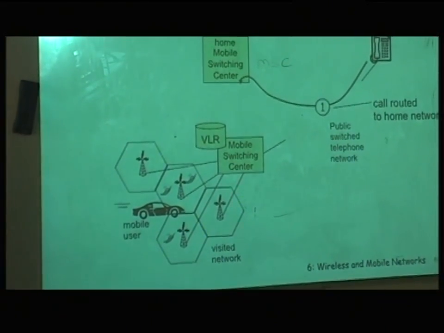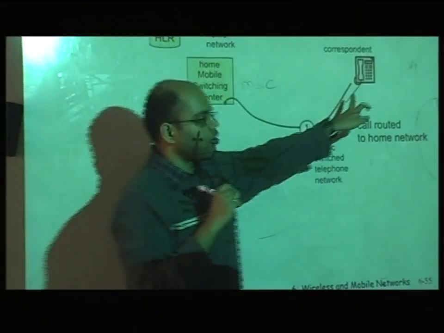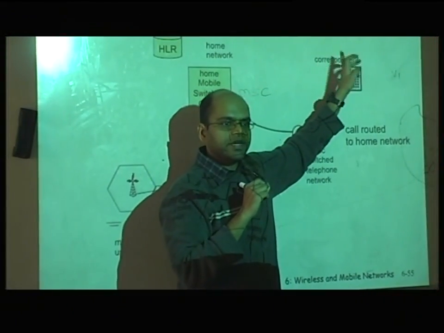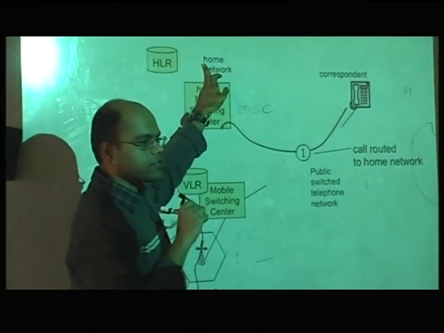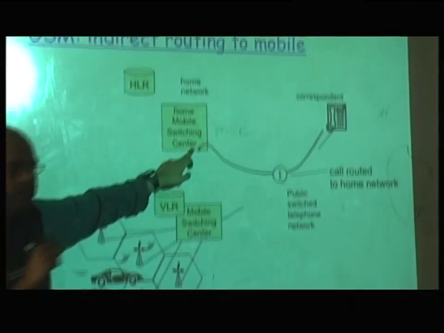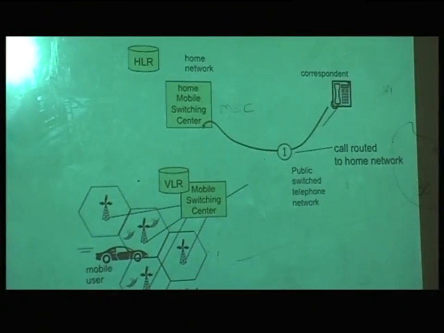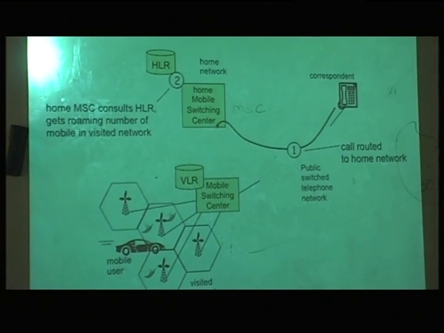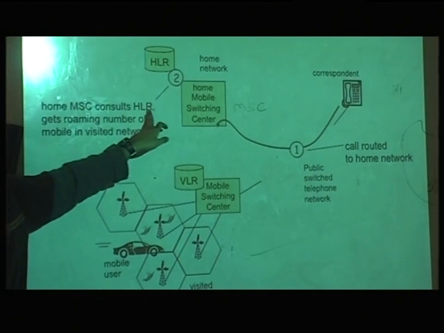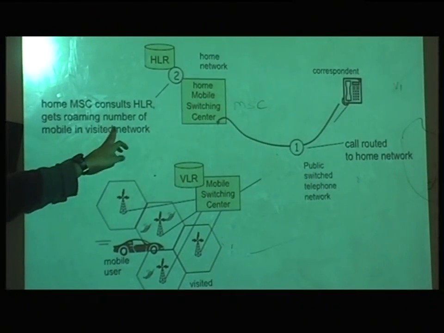Now there is a call. Right? So somebody calls me, this is the correspondent, we are using the same terms. The correspondent calls me using a landline. It will always, because my home number is here, come here, and then the home MSC consults this database. HLR is a database, and it gets the roaming number of the mobile.